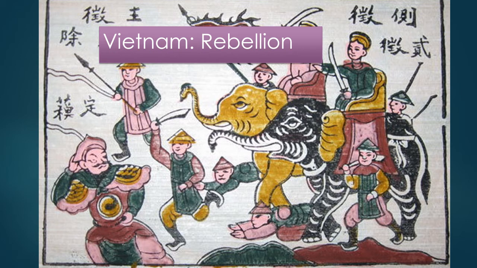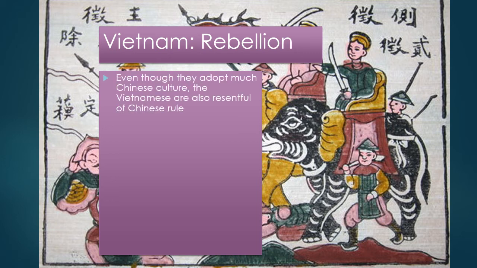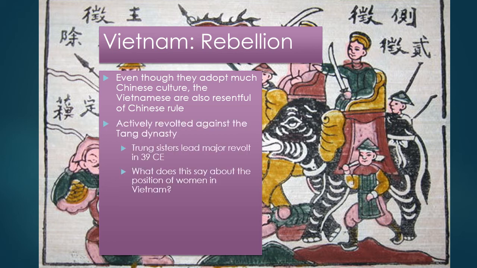So although the Vietnamese did undergo Sinification, they were not always pleased with Chinese rule. They did adopt a fair amount of Chinese culture, such as the bureaucracy, although it was birthright-based, and Mandarin language. However, the Vietnamese are also resentful of Chinese rule. So around 39 CE, there's a revolt, and it's led by the Trung sisters. And the Trung sisters are born into a military family in rural Vietnam. And they are educated by their father and family in martial arts and art of warfare and fighting skills.